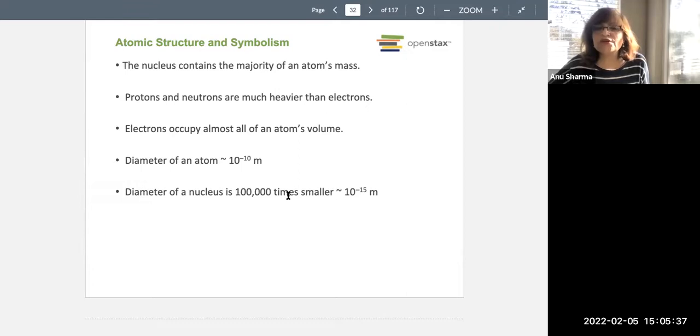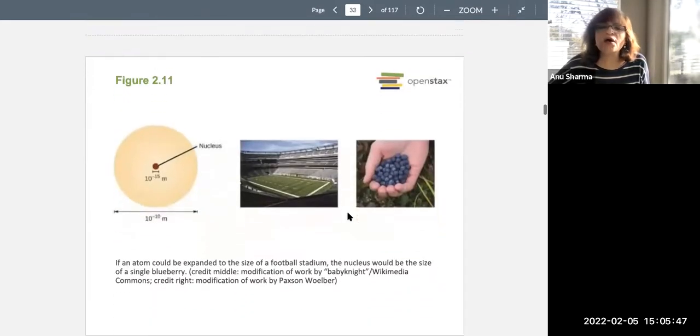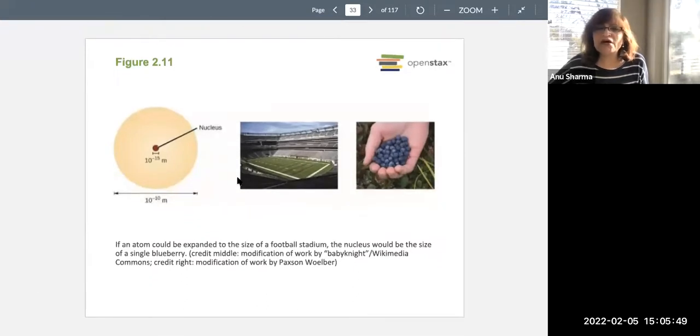And the diameter of the nucleus is 100,000 times smaller. That's 10 to the power -15 meters. So what does it look like? What does all this mean? So here's the thing. If you take one blackberry, just one blackberry, and you place it in the center of a football stadium, you can't even see that. But all this empty space is the space that is present. It's an analogy. So that's the kind of picture you can get.